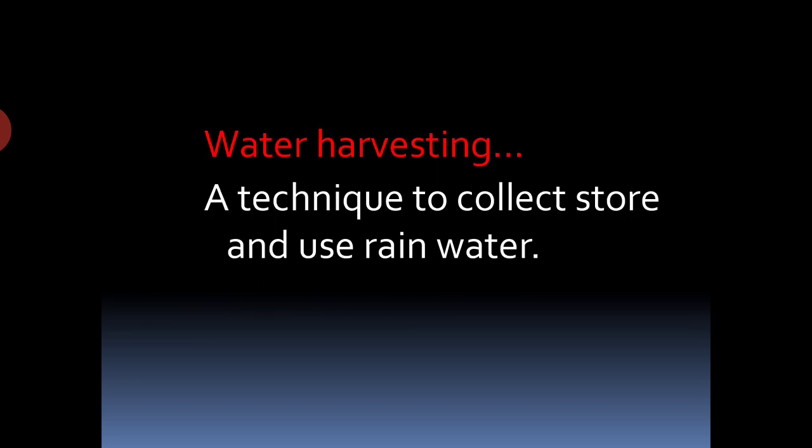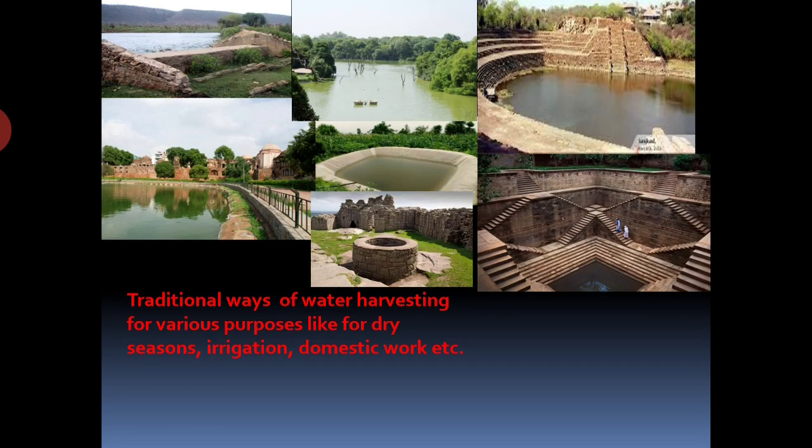Now, water harvesting. Now we have studied about the sources of water which are used to harvest the rainwater. Now what is water harvesting? Water harvesting is a technique to collect, store and use rainwater. So in olden times, sisandras, kunds and wells were constructed to store rainwater.